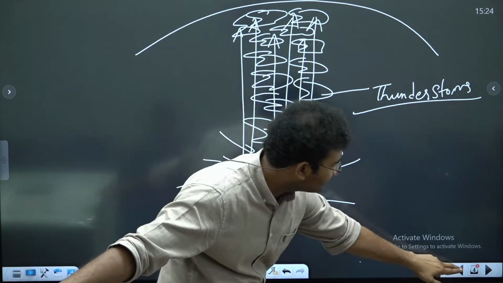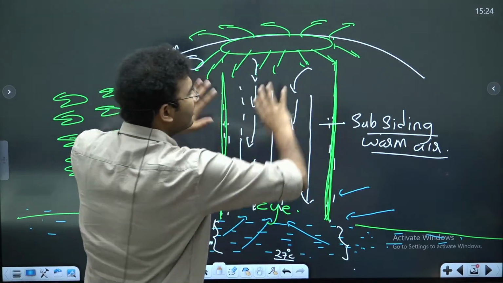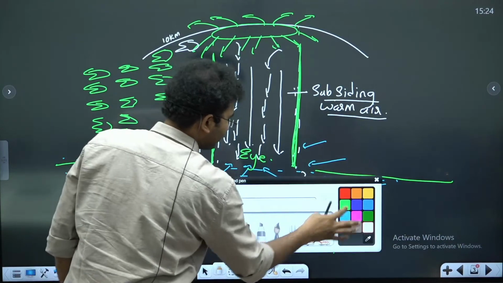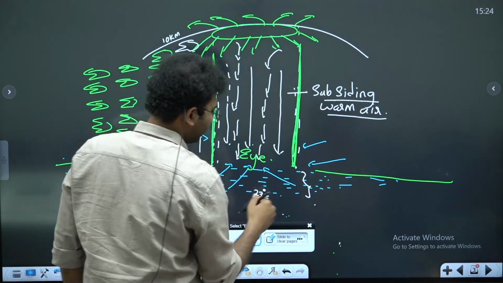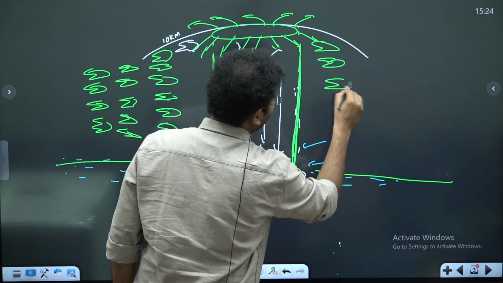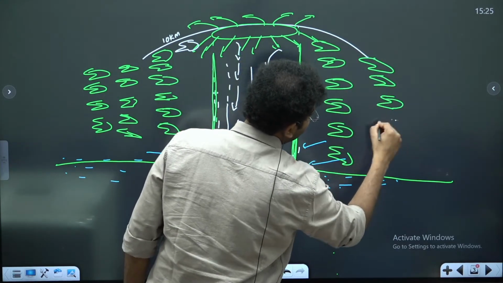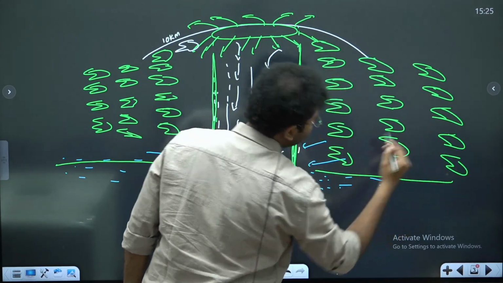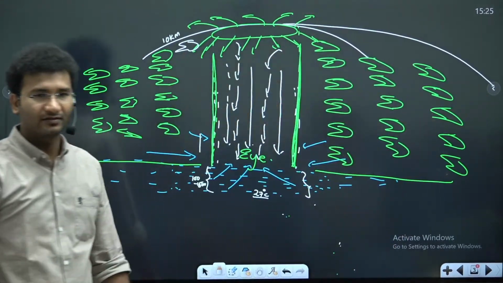Now in the cyclone, it's not like that. Any air that is rising, the same air that has risen, will now start to form bands of clouds. These bands of clouds are like this. Now, till what extent will these clouds be formed? A band of clouds, until what time do you think they will be formed? Can they be formed for many days and months? Yes or no? Yes, months also.